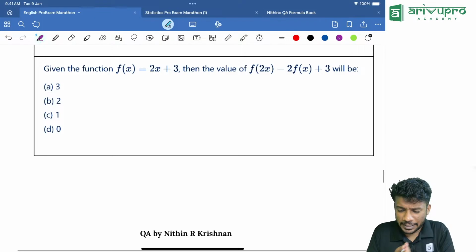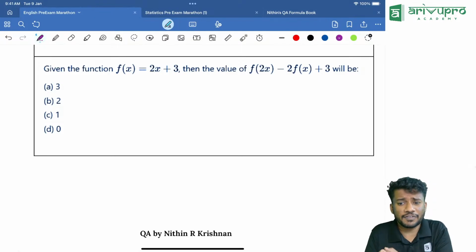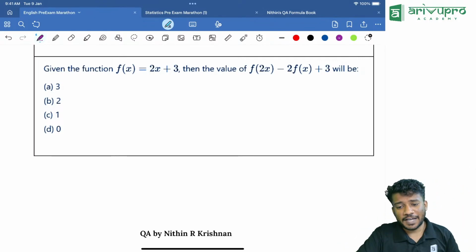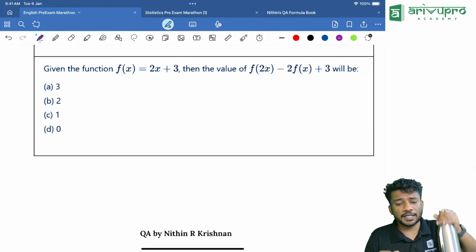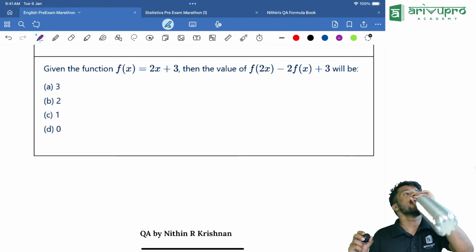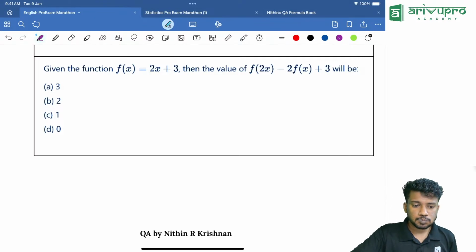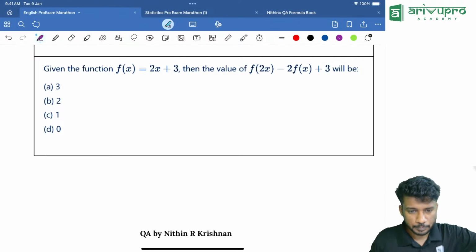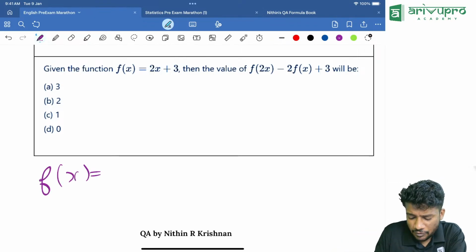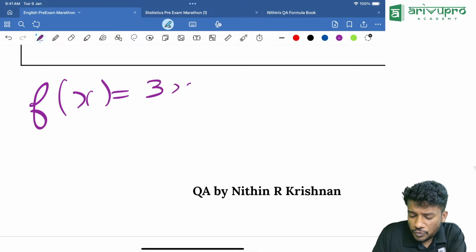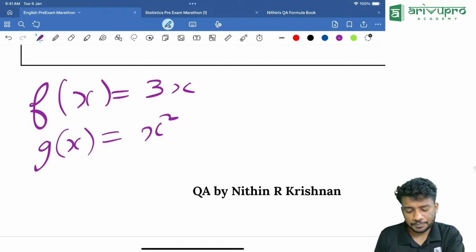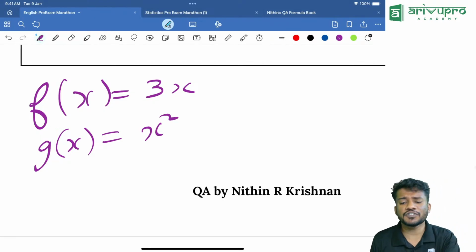Now I will take up another one, which is called f of g of x. How to do this? I'll tell about that, Kevin. That is more important. Function of a function. If f of x is equal to 3x, I'm giving an example, then g of x is equal to x square. How will you find f of g of x?